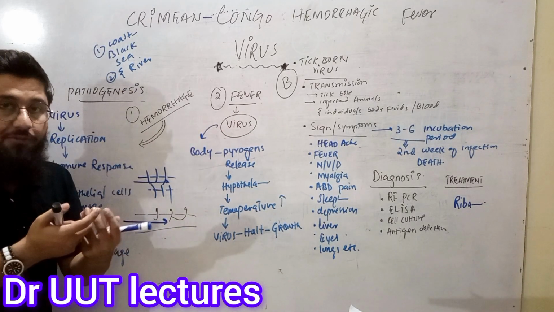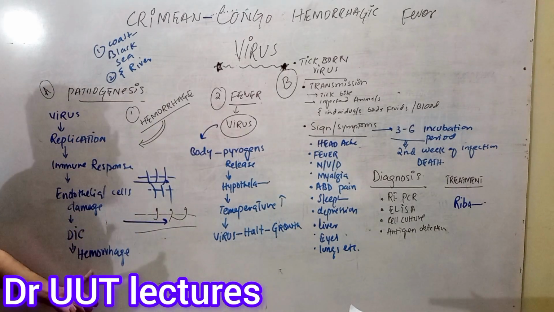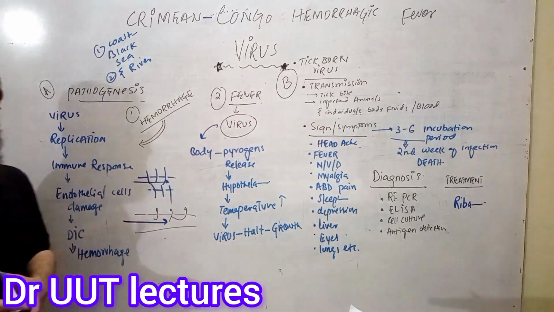Now it is moving outside from the blood vessels. Okay. So what will happen then? Then the hemorrhage will be seen. Hemorrhage means several types of bleeding will be seen. This is how bleeding is caused actually.